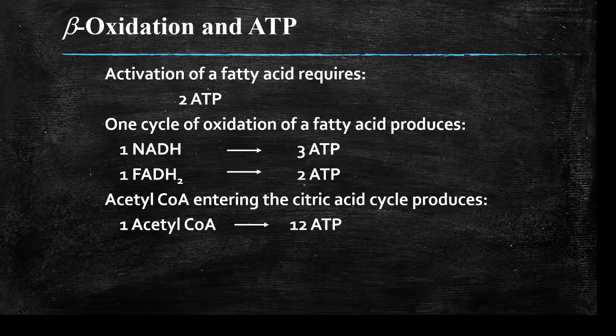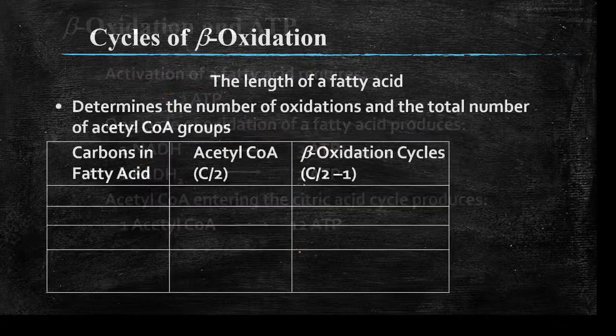Okay, so now the energetics of beta oxidation. The first step is activation. For one molecule of any fatty acid, the activation is required only once, and it consumes 2 ATPs. Okay, one cycle of beta oxidation of a fatty acid will produce 1 NADH, that is 3 ATPs, 1 FADH2, 2 ATPs, and 1 acetyl CoA molecule, that is 12 ATPs. Okay, per cycle of beta oxidation, it generates 12 ATP molecules.